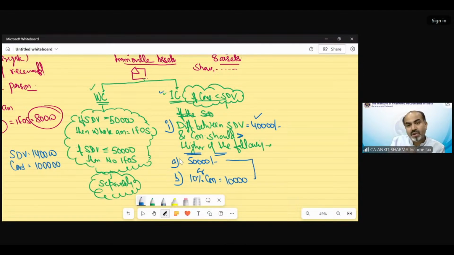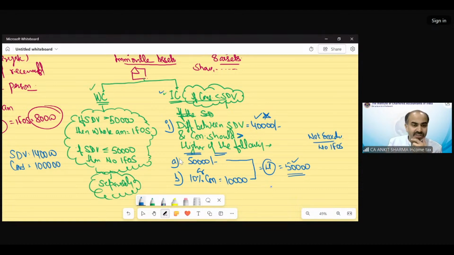Now 50,000 or 10% of consideration, whichever is higher. The higher is 50,000. So is the difference between the stamp duty value and consideration exceeding this or not? The answer is not exceeding. So if it's not exceeding, no income from other source.